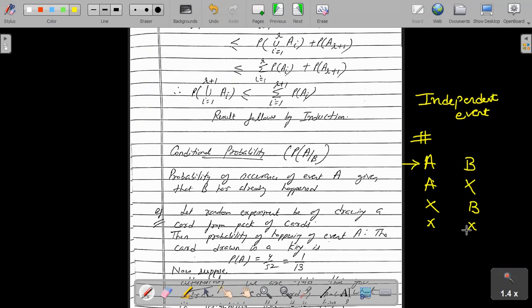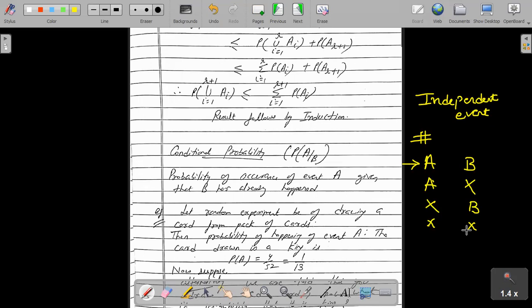Say I ask you what is the probability that today I will take the class and Anand ma'am will also take the class. So anything can happen. It is not that if I do not take the class then Anand ma'am will not take the class, or if Anand ma'am does not take the class then I will not take the class, right? So these kinds of events, which are not dependent on each other, where the happening of one event does not affect the happening of the other event, are known as independent events.